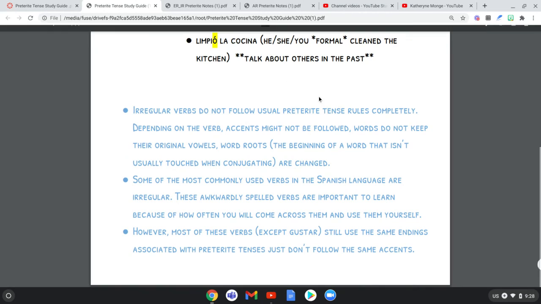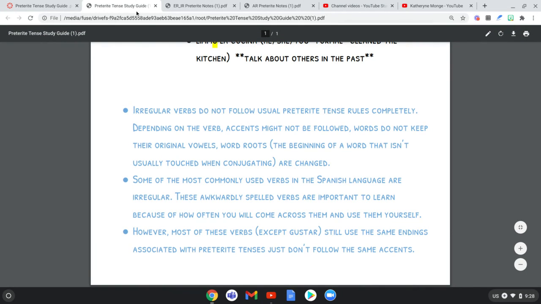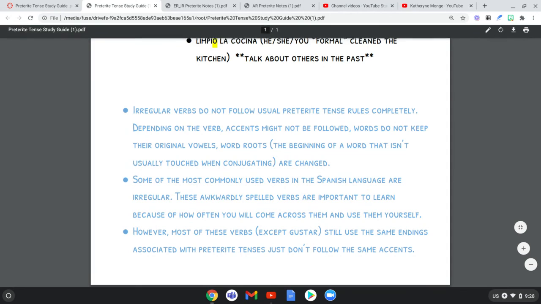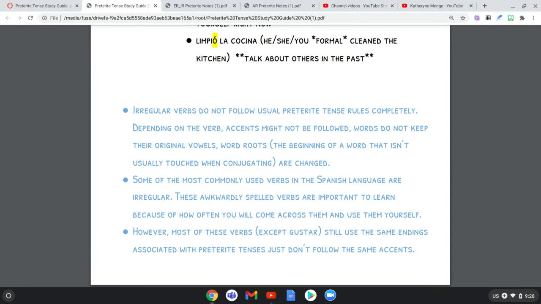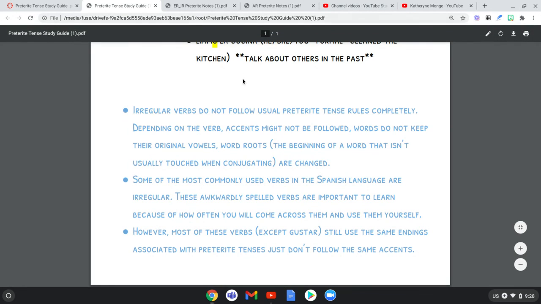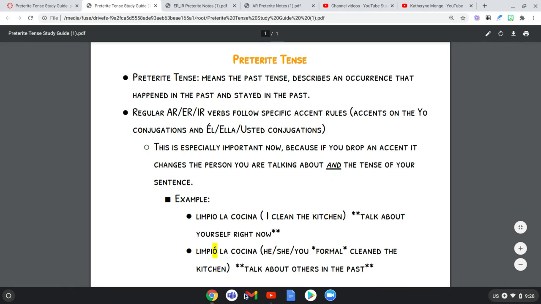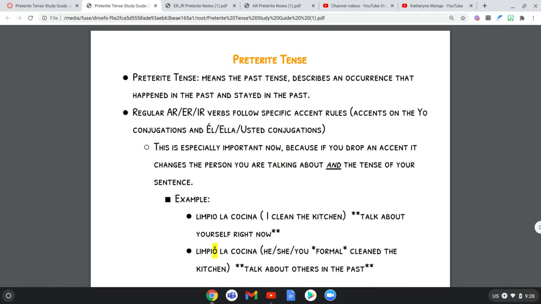If it's an irregular verb, which is what the bottom portion of this is, your preterite tense study guide, by the way, from last module, it breaks these rules. And I'm going to talk about it more in depth in the irregular verb video. But just remember, irregular verbs are irregular for that reason. They break the rules. In this case, usually, like literally 90% of the time, it's going to be the accent rule. But they might break it for different reasons. I think I mentioned that previously, right? It might be that they just don't use accents, or everyone uses an accent. So it kind of depends on the verb. But that's usually what's broken, accent rules.